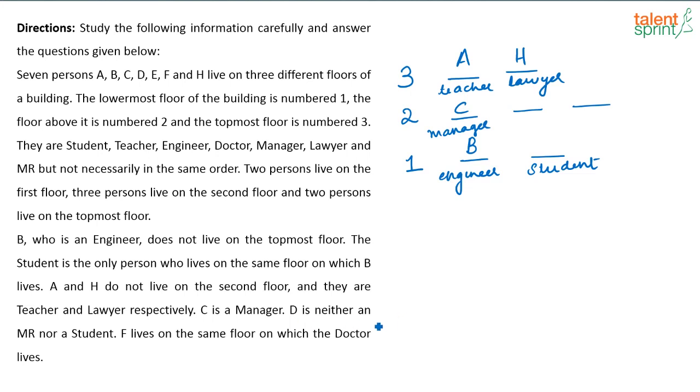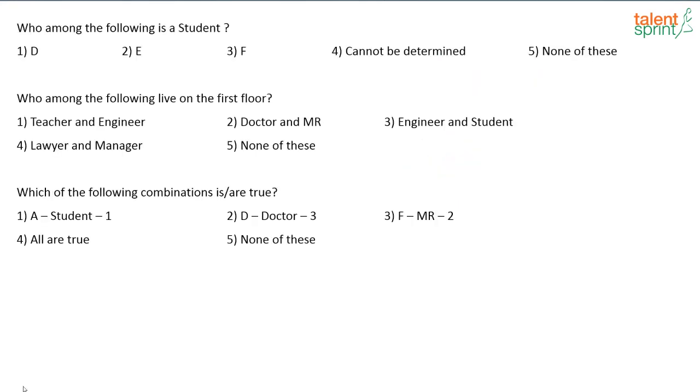D is neither an MR nor a student. So D cannot come here. So obviously D has to be here. And it is given D is not an MR or a student, so obviously this one has to be the MR. F lives on the same floor on which the doctor lives. So obviously D has to be the doctor and this has to be F because F is living on the same floor as the doctor. So what will come here? This has to be E and this has to be your final arrangement, right? On the 3rd floor you have A and H, 2nd floor you have C, F and D, 1st floor you have B and E. Now let us look at the questions that follow.